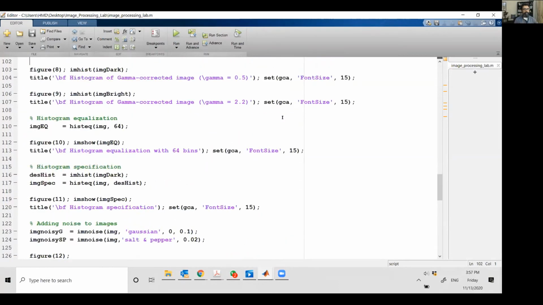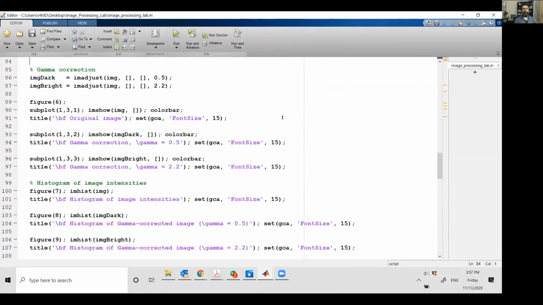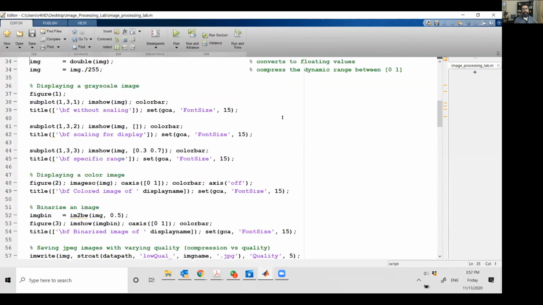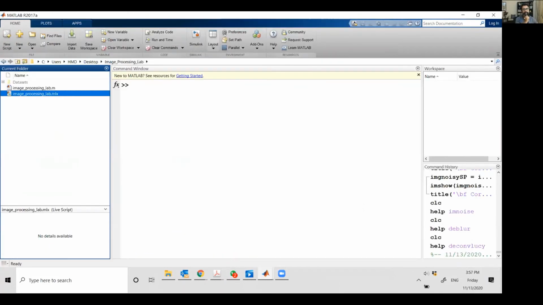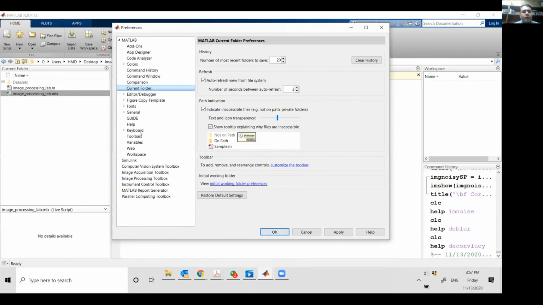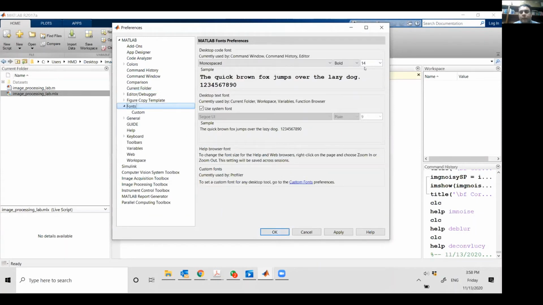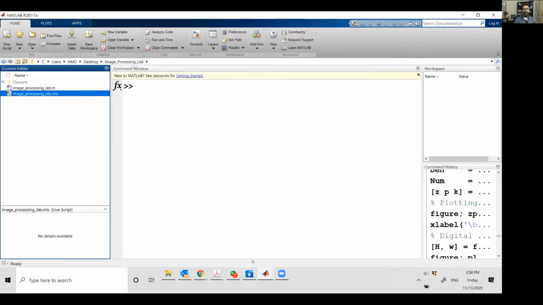So Hassan, he's uploading the file. You want him to upload the script, right? The script, just so that they can access them at their end. He'll go ahead and upload. Perhaps you can share your screen. I'm already, it's already shared. Yeah. So let me just try to increase the font. So he's doing it as we speak.